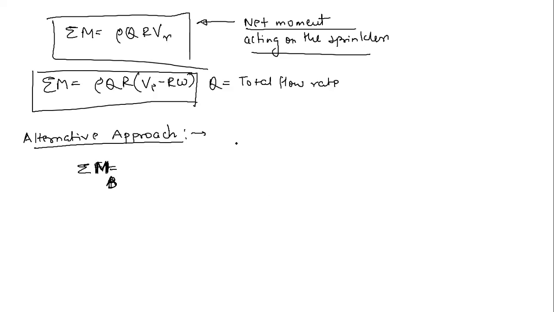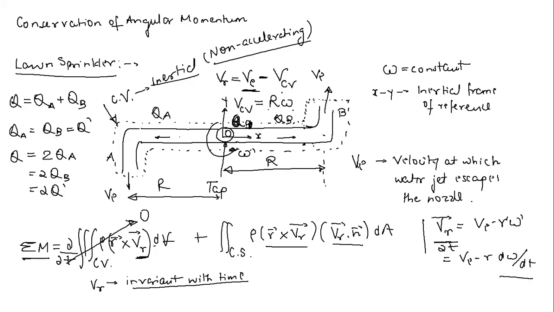The initial momentum is the momentum of water when it is entering at this particular point, and the final momentum is the momentum of water when it is exiting the nozzle.